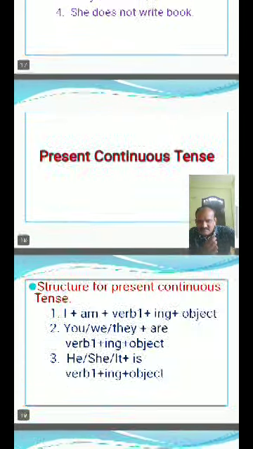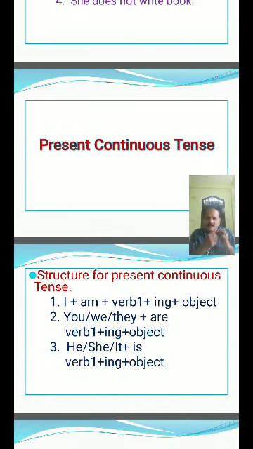Come to the structure of present continuous tense. I plus am, verb in ing form plus object. You, we, they plus are plus verb in ing form plus object. He, she, it plus is plus verb in ing form plus object.